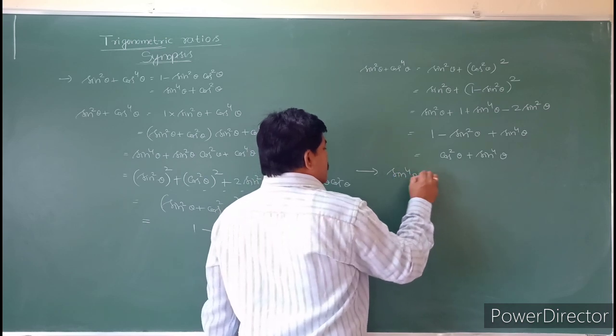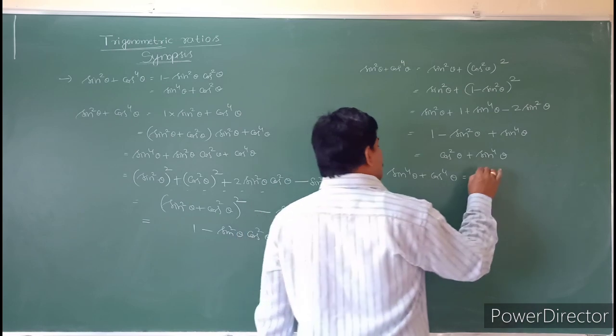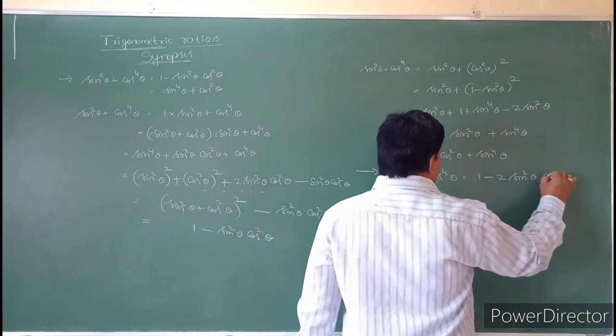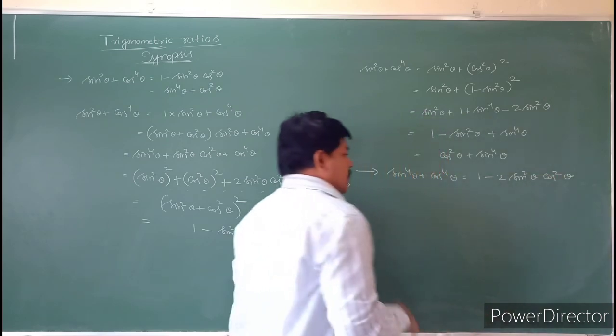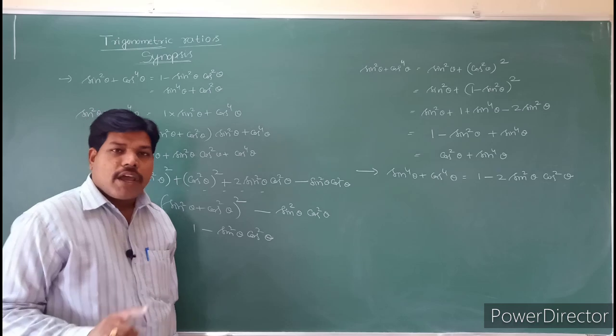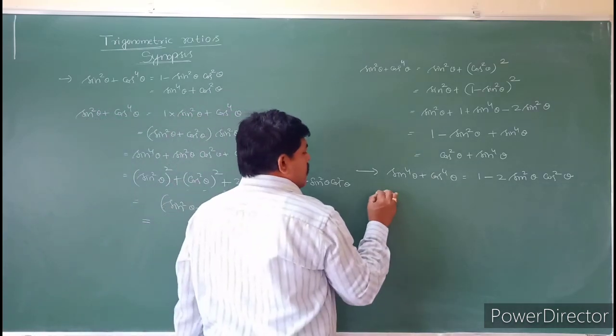Sin power 4 theta plus cos power 4 theta is equal to 1 minus 2 sin square theta cos square theta. Sin power 4 theta plus cos power 4 theta is nothing but 1 minus 2 sin square theta cos square theta. See students, how can you solve this one?